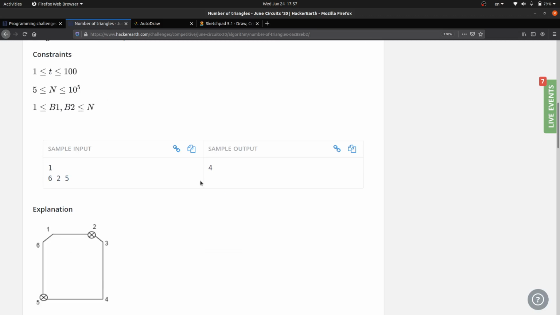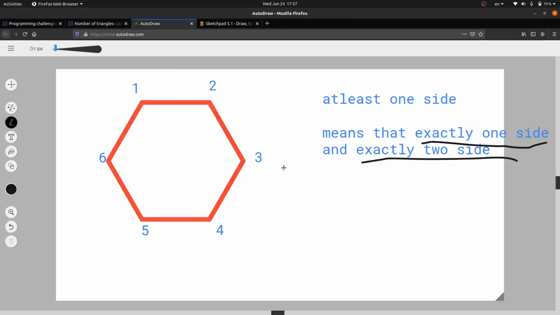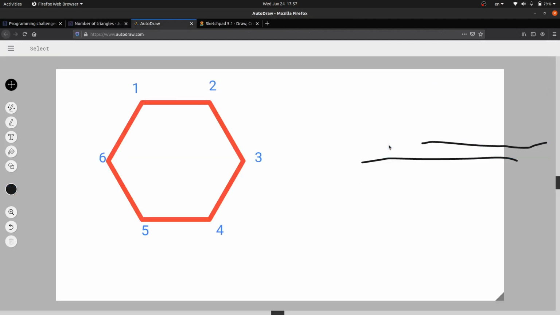Let's see how the output of this problem comes out when 2 and 5 are black colored. I have redrawn this problem here. 2 and 5 were black colored, so we first colored them black.